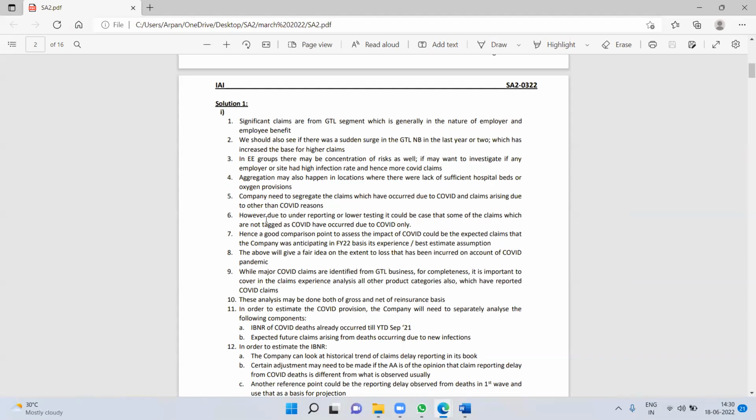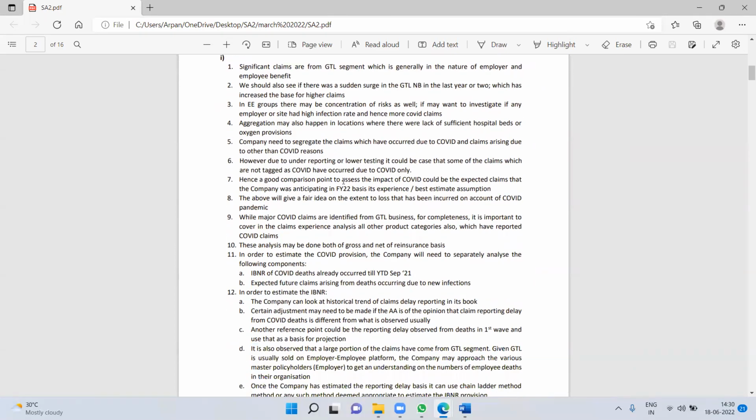However, due to underreporting or lower testing, it can be the case that claims are not tagged as COVID. I think this point I don't think is that relevant. It's just a follow-up point, but okay. Hence, a good comparison point to assess impact of COVID could be expected claims that companies are anticipating, on experience best estimate basis. It's a fair point. That will be a fair idea.